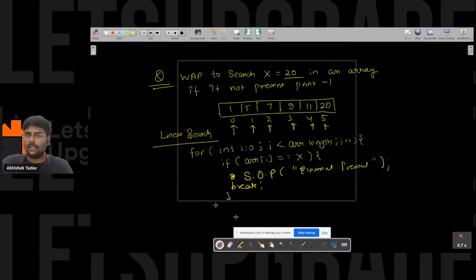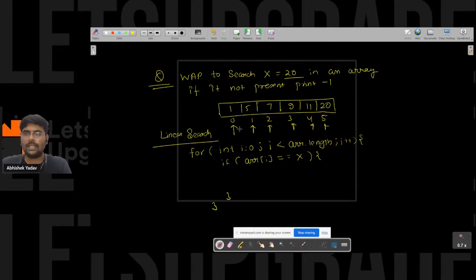And what you can do, you can write a check here, like the moment you found the element, you can print element present, or you can write it like this also.